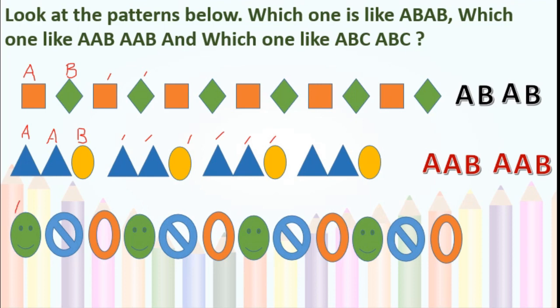Now assume this is A. This is different one, so we will name this as B. This is also different one, so we will give new name, that is C. Again this green colored face is there, so again it became A. Correct? This became B. So what is the pattern here? That is ABC, ABC, isn't it?